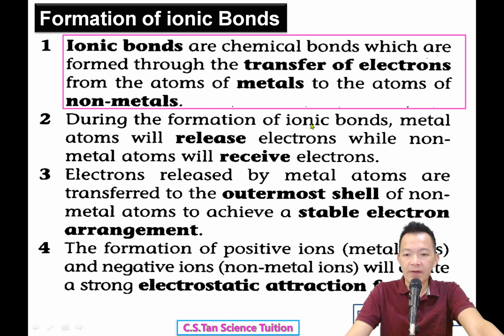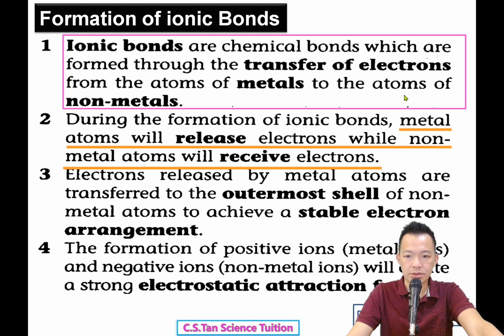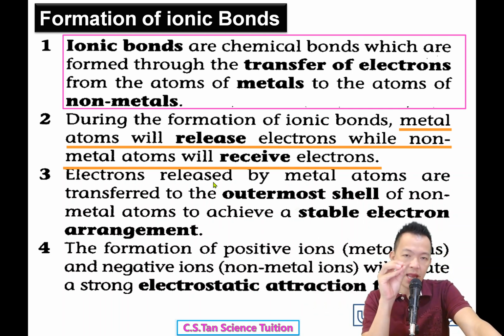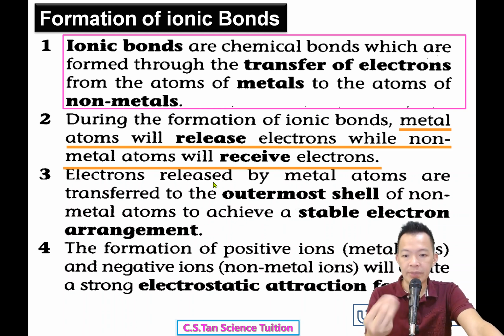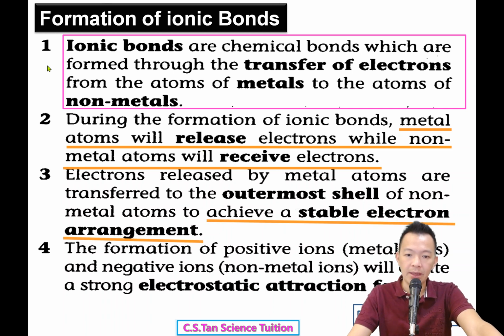So during the formation of ionic bonds, metal atoms will release electrons, and non-metals will gain the electrons. 金属丢 electron， 非金属 gain the electron, receive the electron. Okay. And the electrons released by the metal atoms are transferred to the uppermost shell of the non-metal to achieve a stable electron arrangement. So when metal loses electrons, the metal becomes octet. Or when the non-metal gains electrons, it will become octet also. 它也变成了 stable electron arrangement, 对不对? Okay. So both of them achieve a stable electron arrangement.